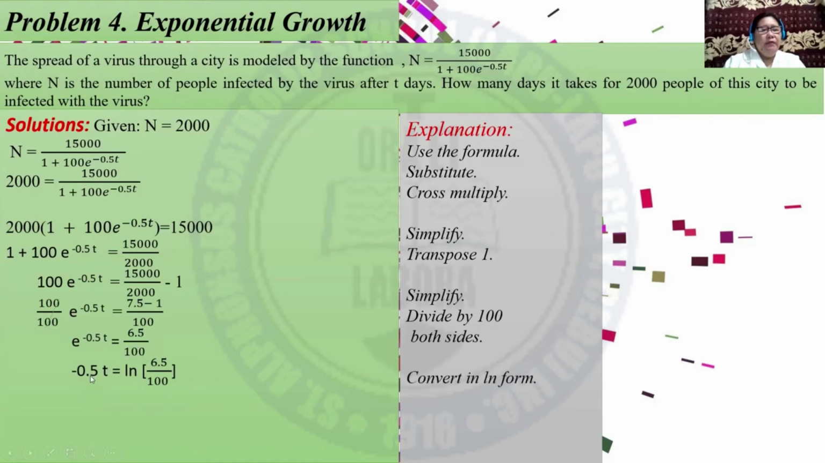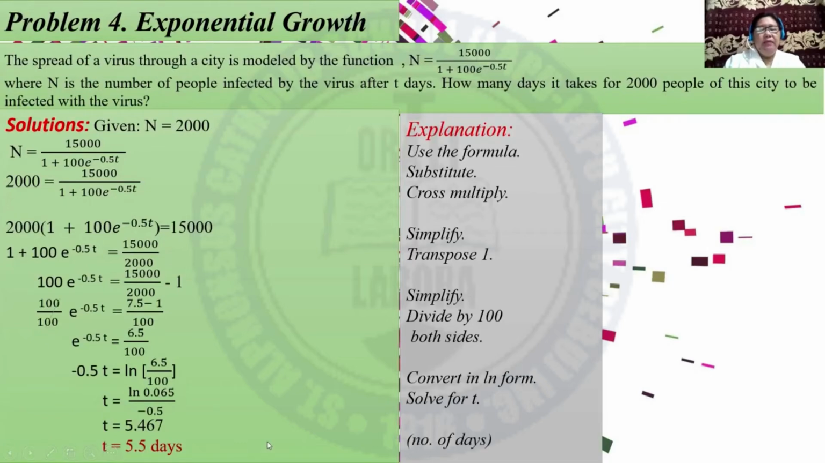And convert in ln form. This is the exponential form. So the ln form is negative 0.5t is equal to ln of the quantity 6.5 over 100. Then solve for t. So t is equal to ln 0.065, the result of this, over negative 0.5, because you will divide both sides by negative 0.5, and the result is 5.467, or t is equal to 5.5 days.